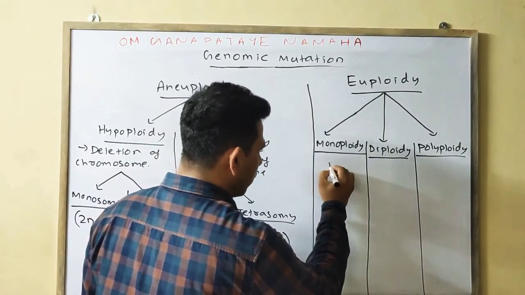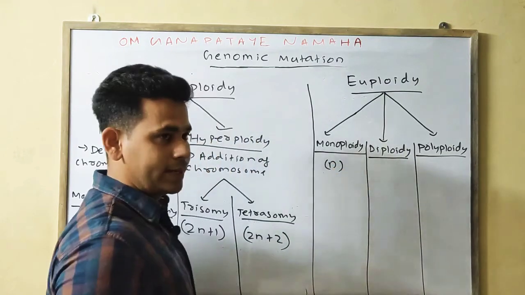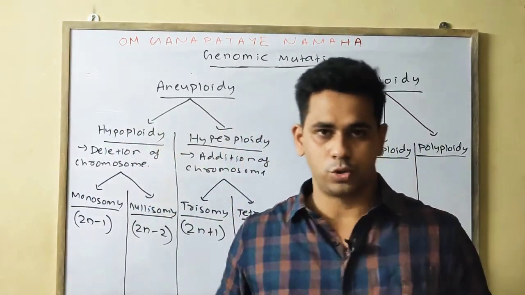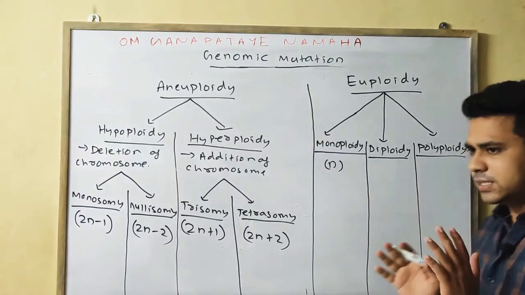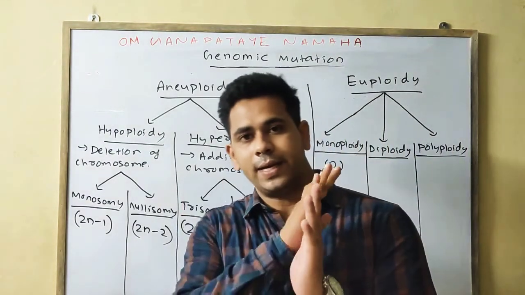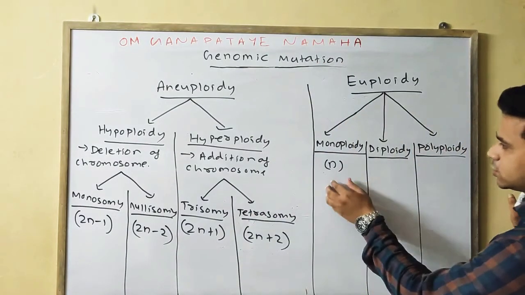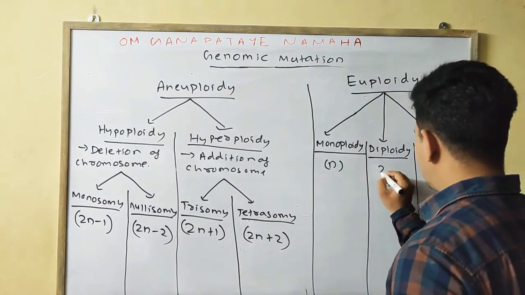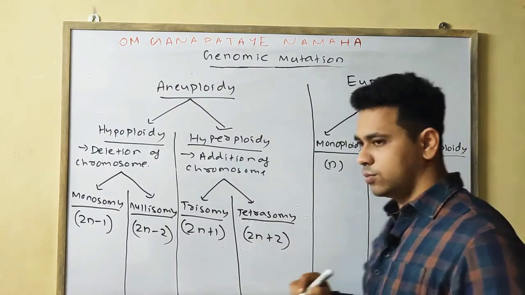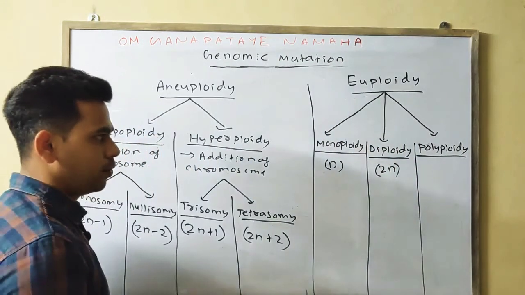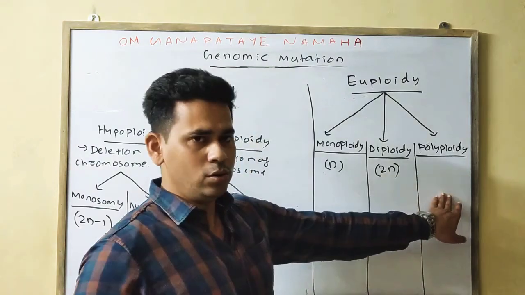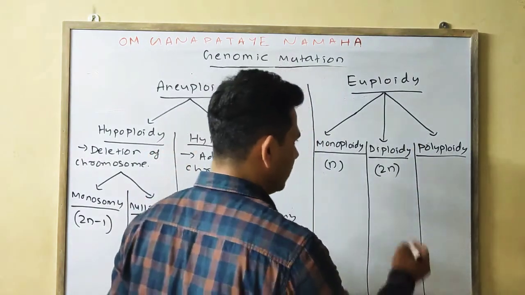Monoploidy means if one set of chromosomes is added to all the chromosomes, then it is called monoploidy. If two sets of chromosomes are added, then it is called diploidy. More than two comes under polyploidy.